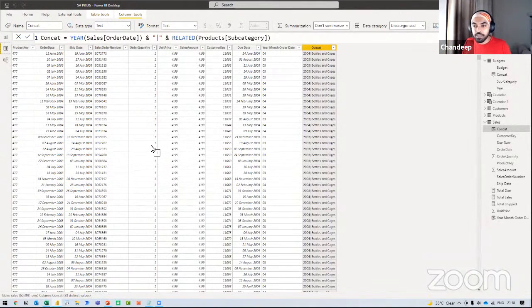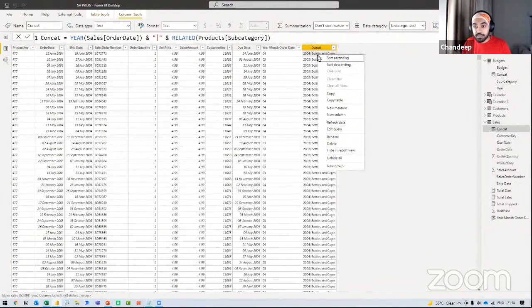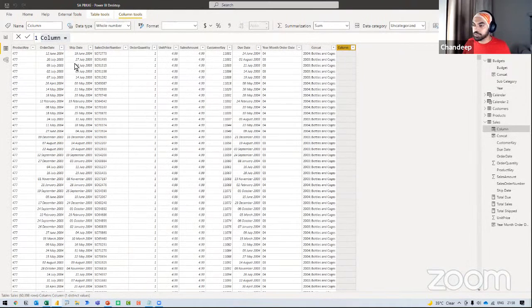The first thing that you would need is the denominator, which is the yearly total of the subcategory of the product. Like how much do you sell for bottles and kgs in 2004 as the total, because that is going to be a denominator. On the denominator, you will keep the numerator, which is your sales amount, to get the percentage. Once you have the percentage, it's pretty easy to multiply that with the budget. I'm going to create a column here, first of all, in the sales table, which is not good, not at all good. So I'm just going to create a column here just to explain to you what that calculation is.